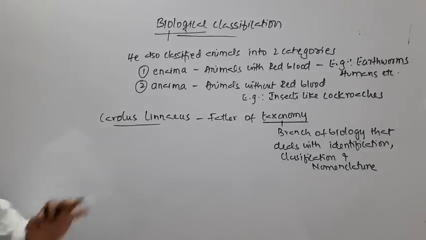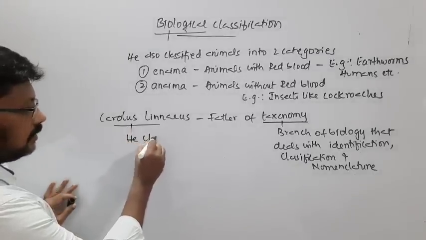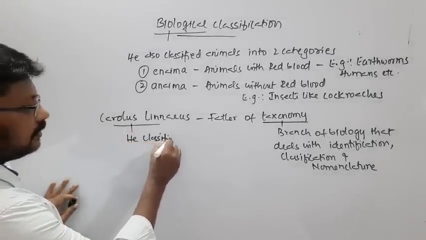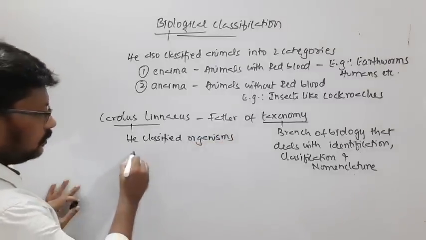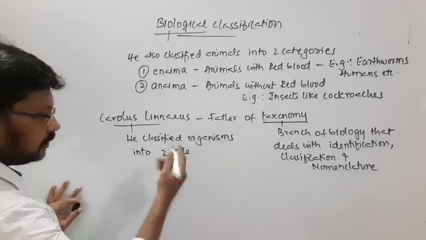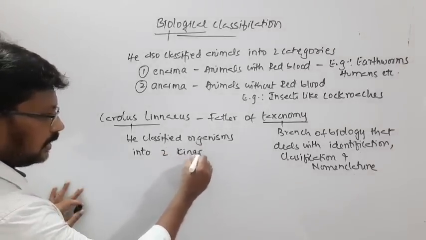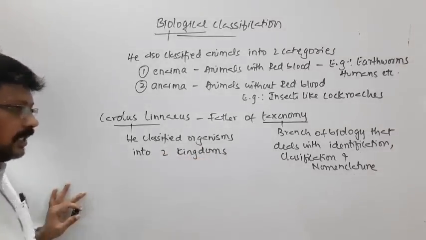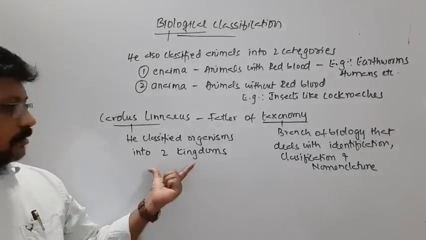Now, Carolus Linnaeus classified organisms into two categories, or I'd say he is the one who introduced kingdoms. He classified those organisms into two kingdoms.